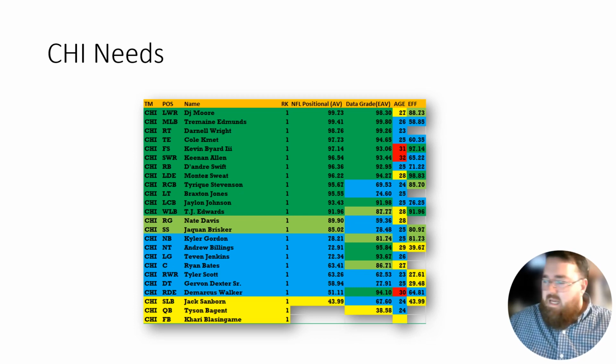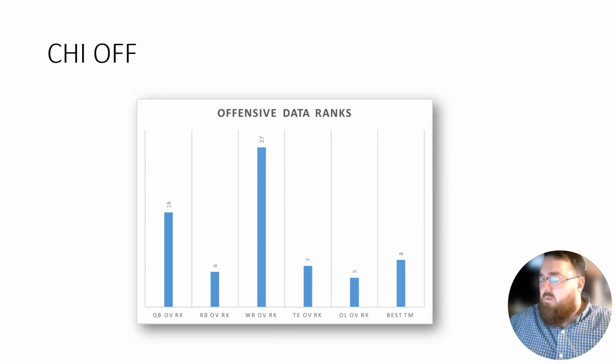And based on this data right here, this is how I formulated the needs for the roster. I did the quarterbacks as a 16, just a 50 percentile, because there's a lot of unknowns.